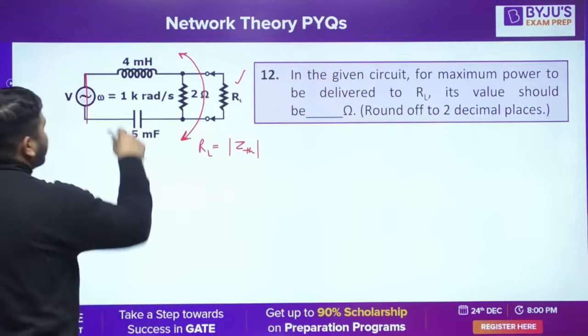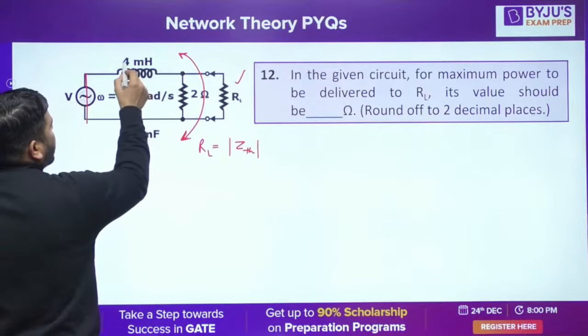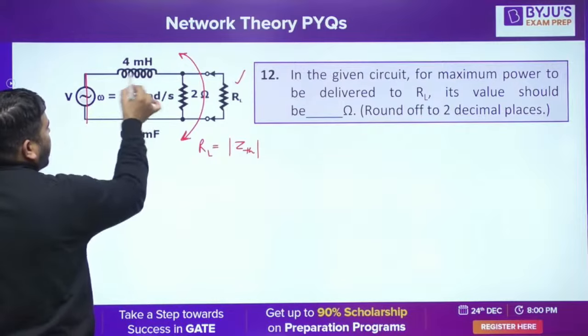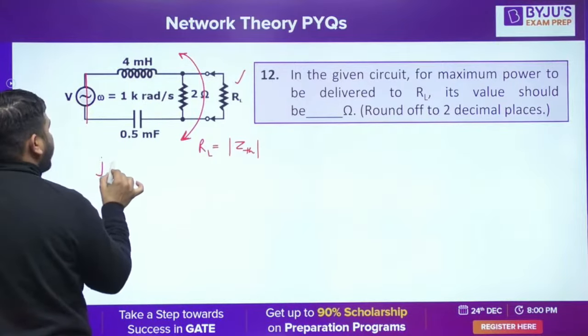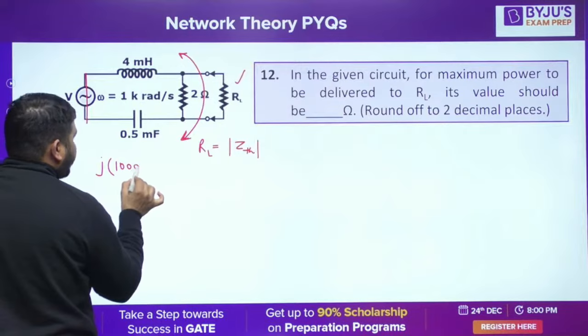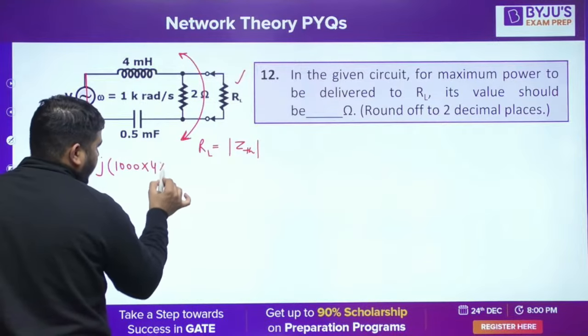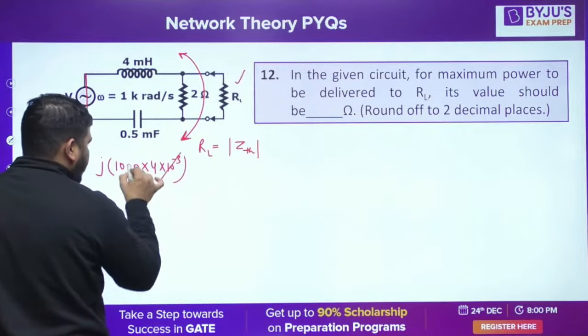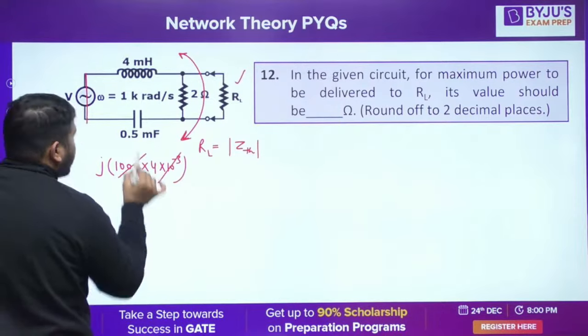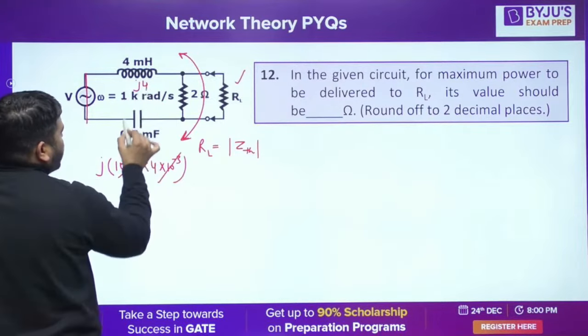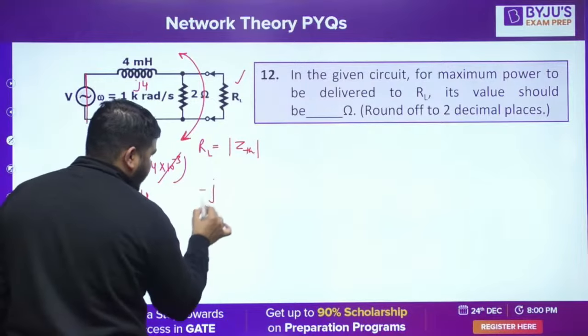Okay, now let's calculate the Thevenin impedance. The impedance for this inductor is J omega L. J omega is 1000, L is 4 millihenry. So the milli is cancelled with this, so J4. So this impedance is J4. Now what is this impedance? It will be minus J by omega.